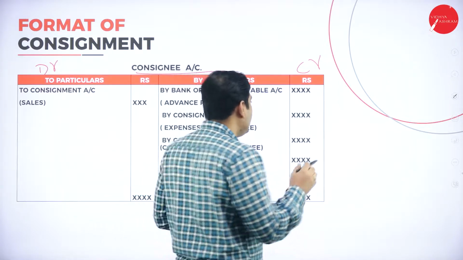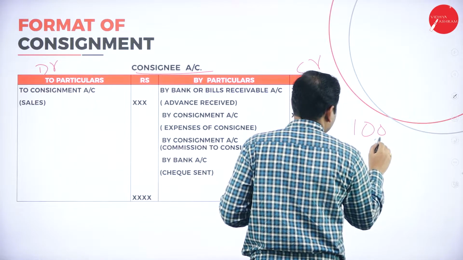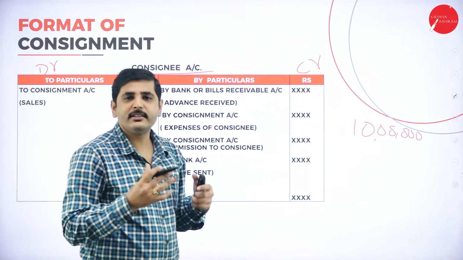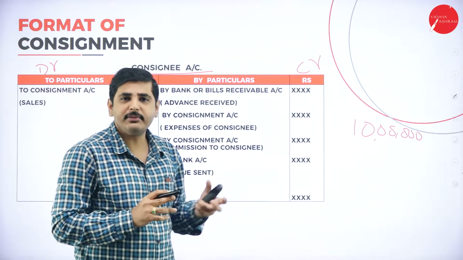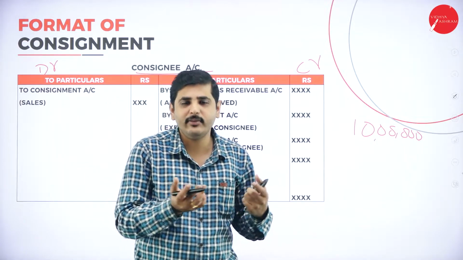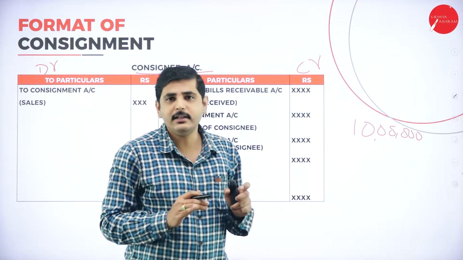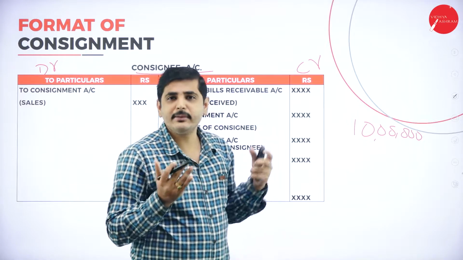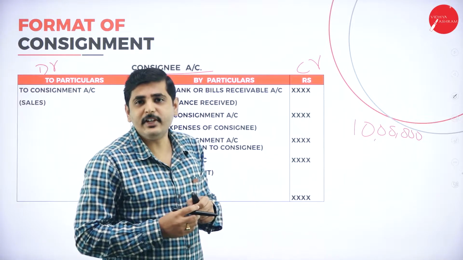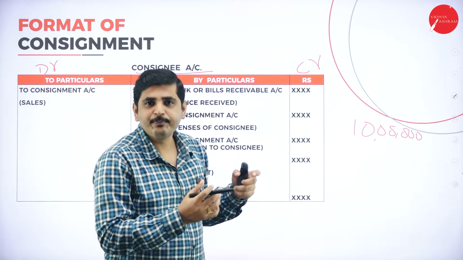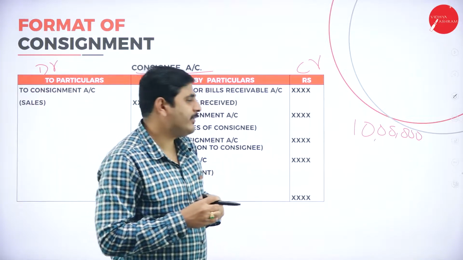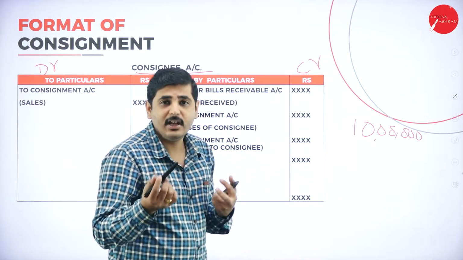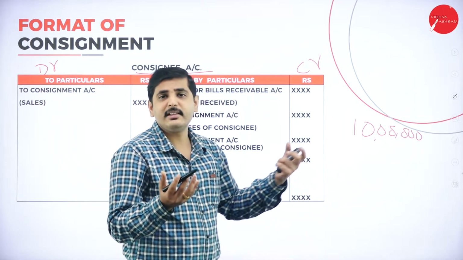For example, I am sending 10 lakh rupees worth of goods to the consignee. On what security can I send the goods? The consignee may get the goods and escape, isn't it? He may run away and I may end up with a loss. So what will I do? For the safer side, I will receive some safety deposit from the consignee, for example 20% or 30%, in some cases 50% of the 10 lakh rupees.